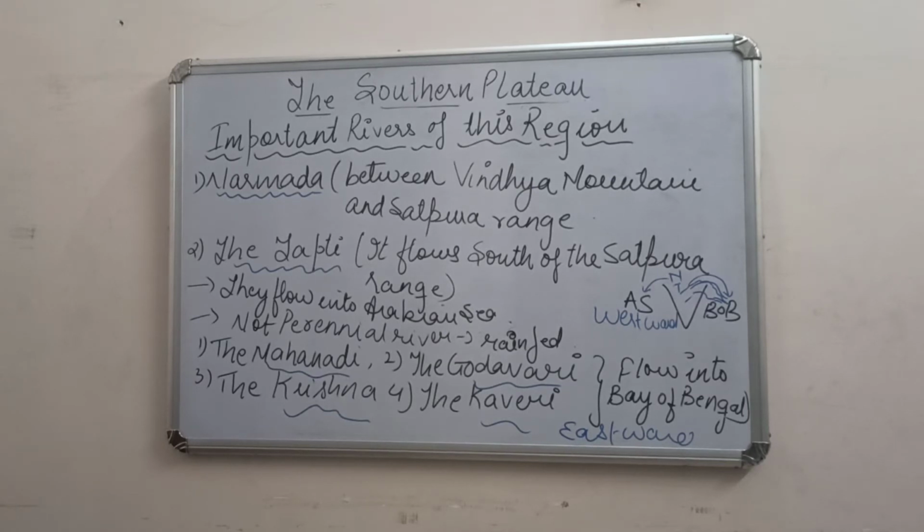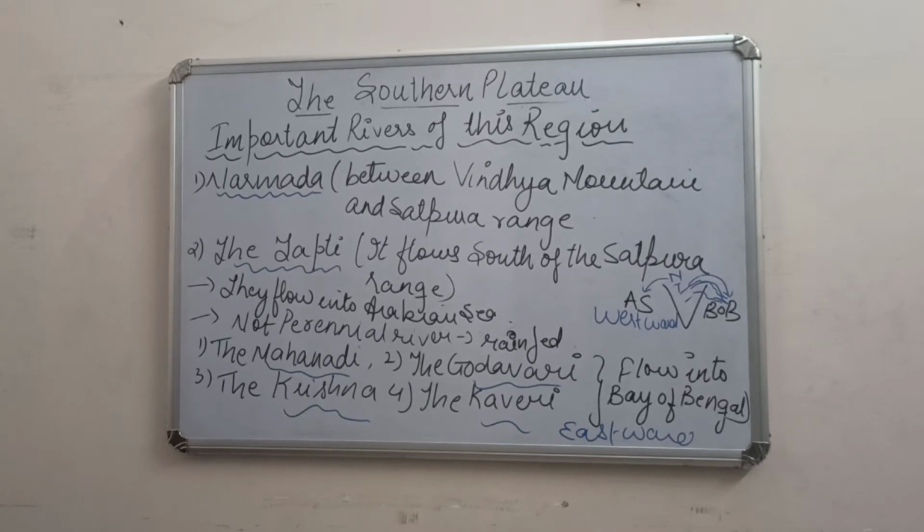Kanyakumari is the southernmost tip of the Indian mainland with three great water bodies. You all know what these water bodies are? Arabian Sea, Bay of Bengal, and the Indian Ocean. Fine. And all this is the main reason why this southern plateau is blessed by all the three water bodies of India.